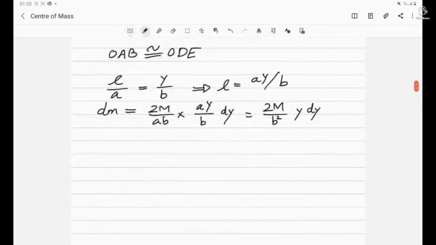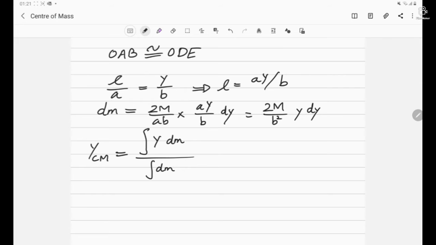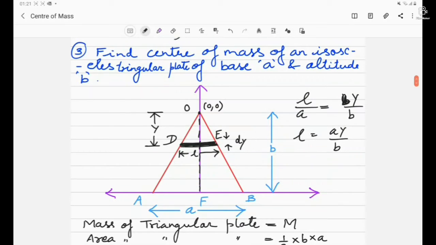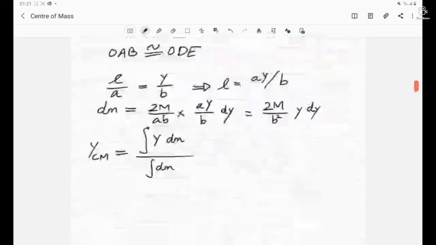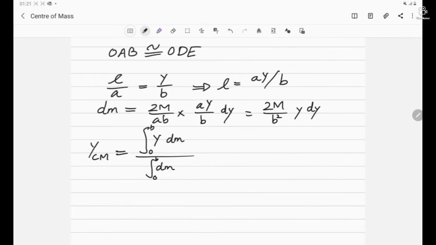For the y coordinate, what should be the formula of the center of mass? The y center of mass will be given by the integration of y, the distance of the differential part from the origin, multiplied by the mass of the differential part, divided by the integration of the differential part. Now let's see the limits of the integration. When the strip was here, the y value was 0. And at last when the strip will be here, the y value will be equal to the complete altitude, which is B. So the value of y goes from 0 to B. Let's put the limits as 0 to B. Now we put the values: the value of dm is already there, so the integration is 2M by B square, y square, dy, with limits 0 to B.